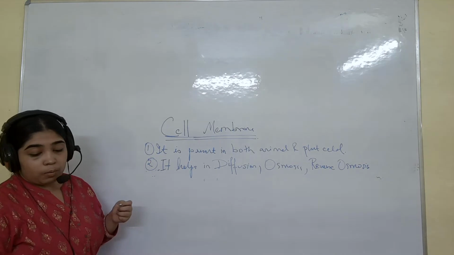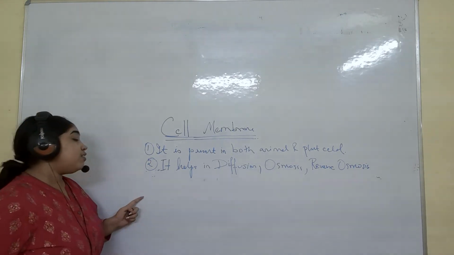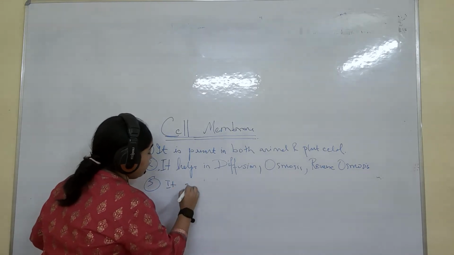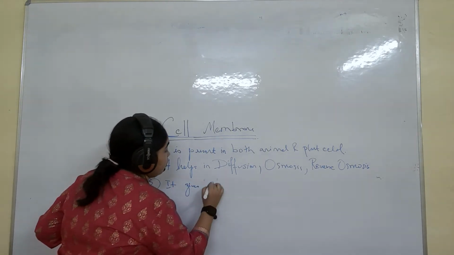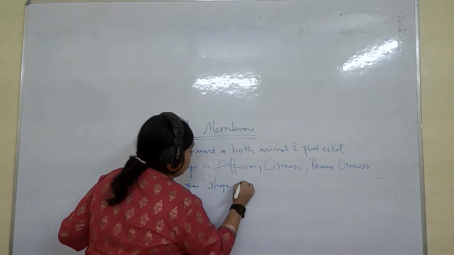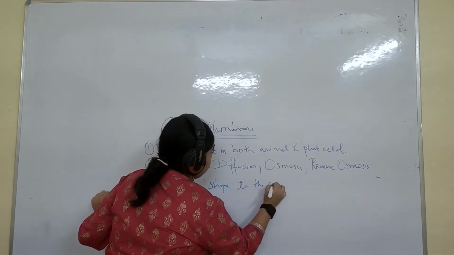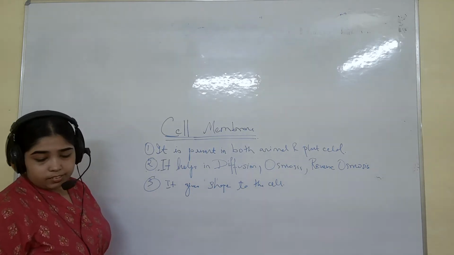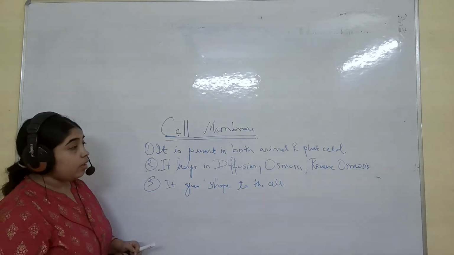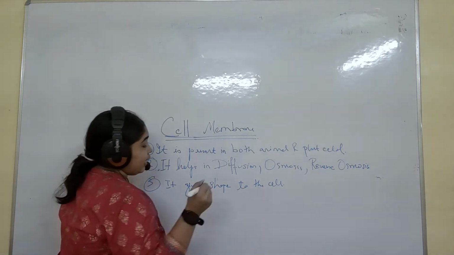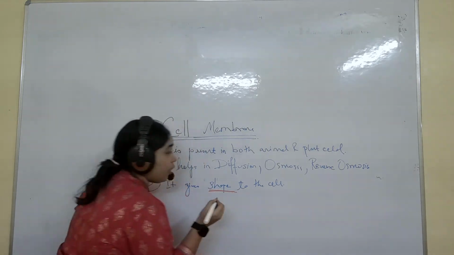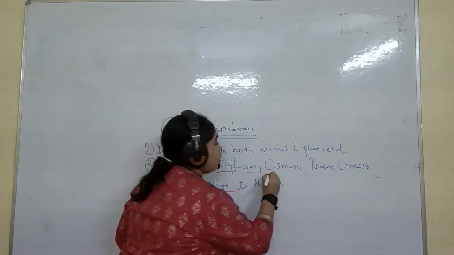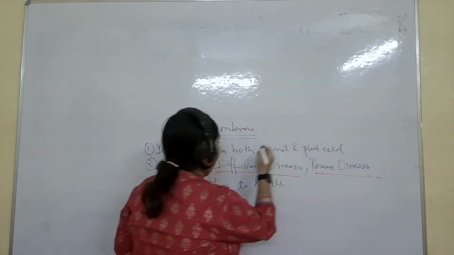Next thing about cell membrane is that it gives shape to the cell. This is important. Okay, it gives shape to the cell. I don't think there is anything more to know about this. So here are the important points: cell wall will protect the cell, and here the membrane will give shape to the cell. It helps in diffusion, osmosis, reverse osmosis, and it is present in both.